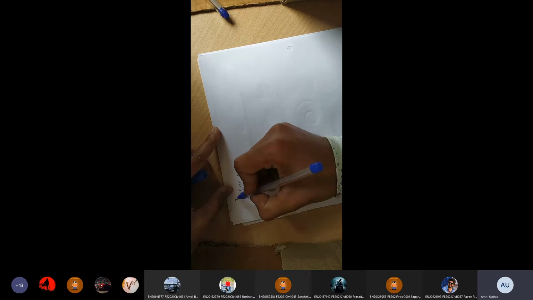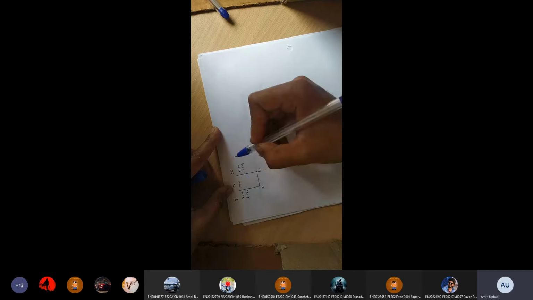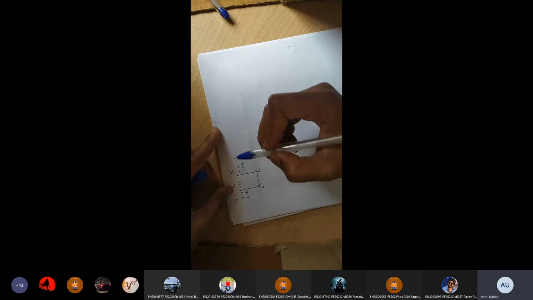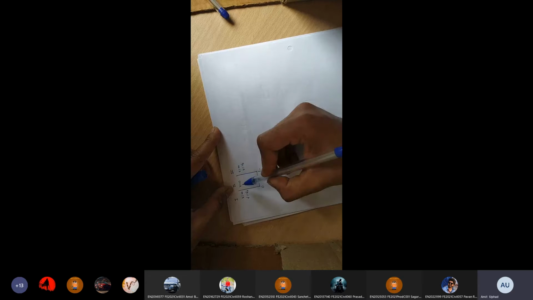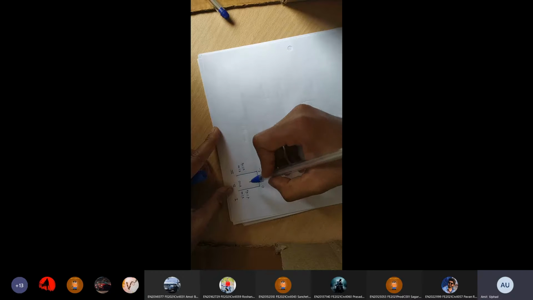Suppose this is the first region, this is the second region, this is the third region. You can see here the particle feels two types of potential. One is zero potential, or there is some huge potential greater than its total energy. And here the potential is zero. That's why it has only kinetic energy. And because of kinetic energy, it has some velocity.